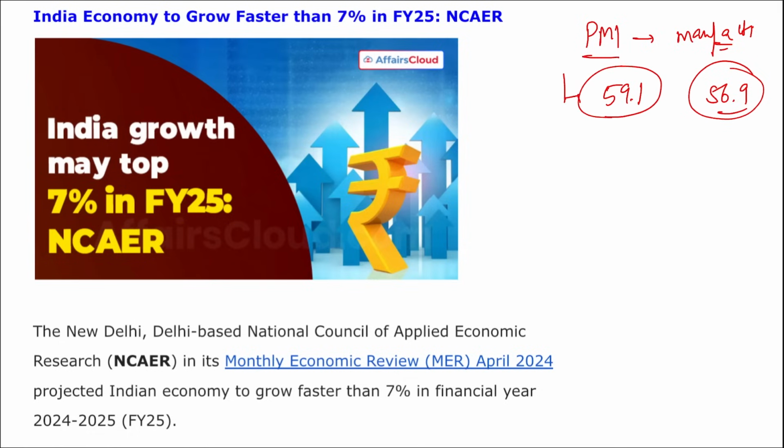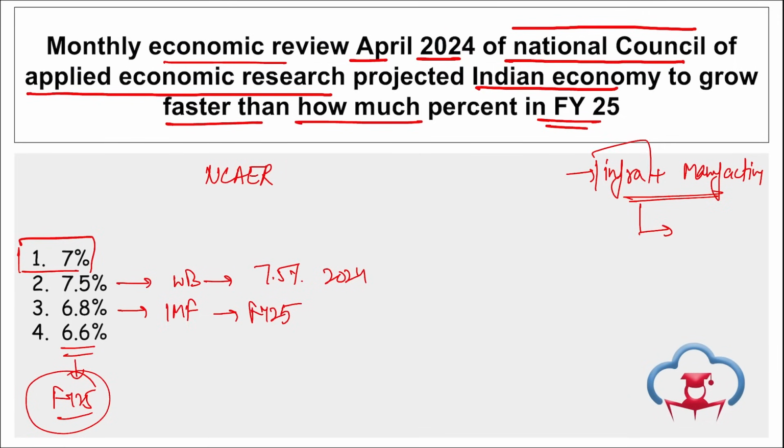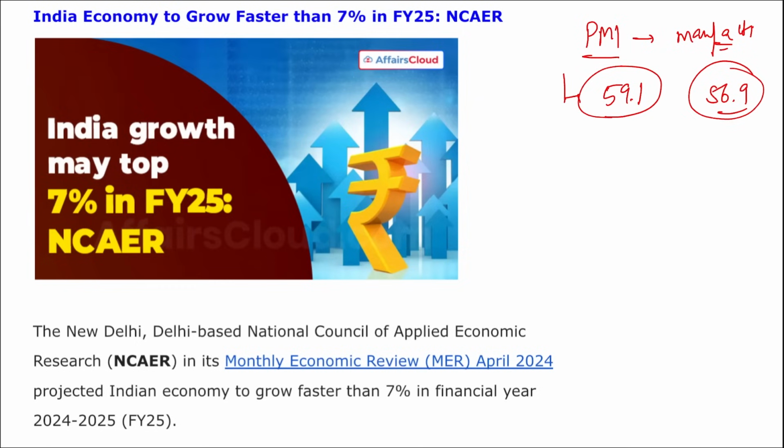That means we are increasing our manufacturing, and the reason I said this is because India's sectors, that is infrastructure development and manufacturing, are among the sectors contributing most to the growth of India. PMI is the Purchasing Managers Index, and it talks about the strength of the manufacturing sector. And if we talk about PMI for the service sector, it increased to 61.2 in the month of March. That was more than 60.6 in Feb.